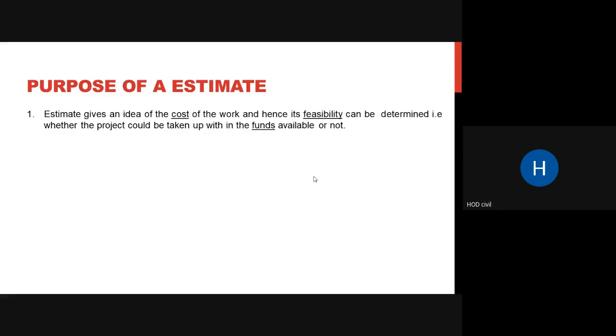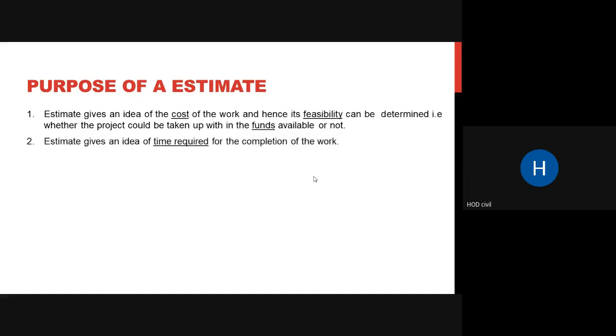Okay, so first thing, an estimate gives us an idea of the cost of work. You just get an idea of what is the cost of work, or the cost of the project, and then you can decide whether to build it as per the estimate, or you are going to revise your plan. If you do not have any funds available, or if your funds are lesser than the estimate, then you always have to revise. Then you can check the feasibility of that project on the estimate.